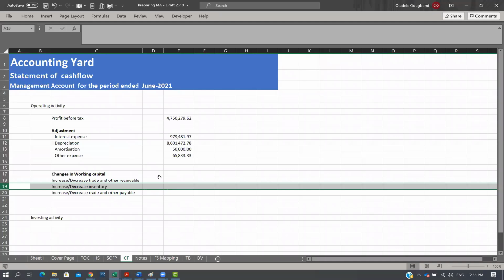So for example, for a financial institution, what will make up the working capital would be the loan and deposit. Loan is the loan that is given to me and you, right? And deposit is customer deposit. So deposit will come in two forms. It could either be a deposit like, oh, I have a savings account, the deposit I make, or it comes in terms of a time deposit, whereby I put the money in the bank and try to earn interest over a period of time. Something like that. Those are what make up their own working capital.